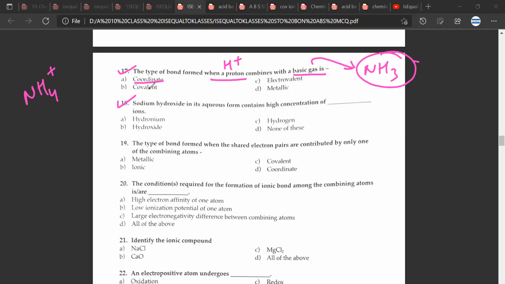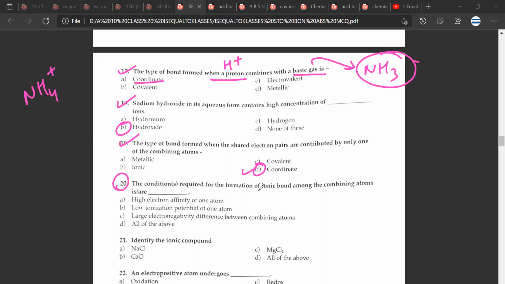Great. Question 18. Sodium hydroxide in its aqueous form contains high concentration of dash ions. So this would be B, hydroxide. Great. 19th would be D. Great. 20th would also be D.